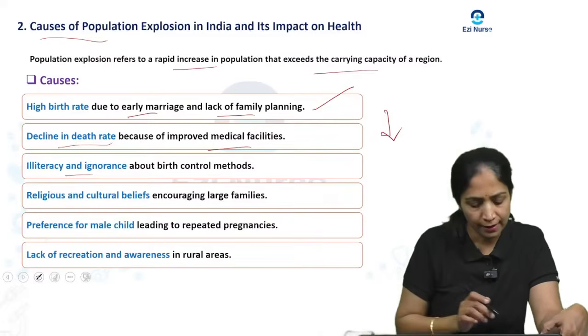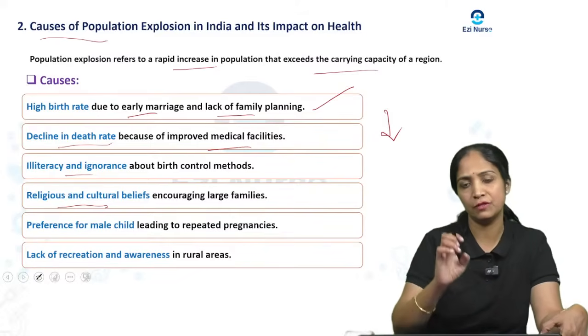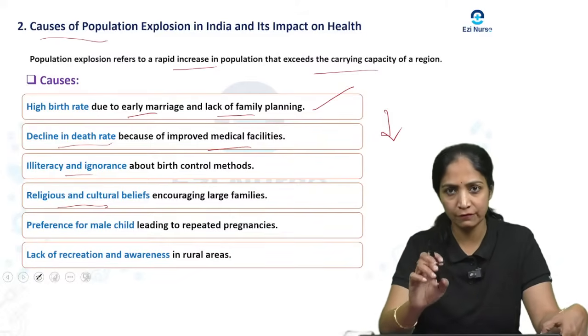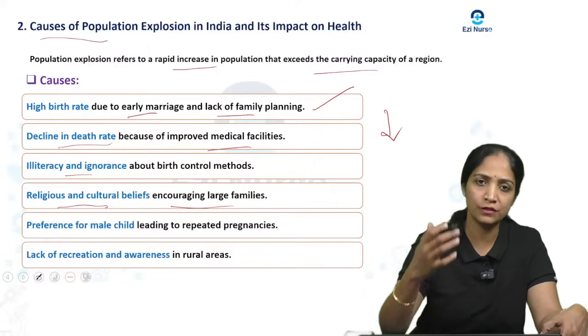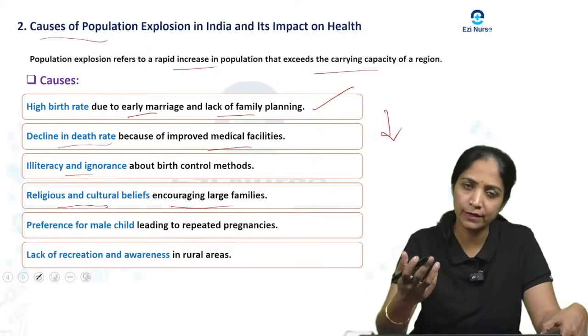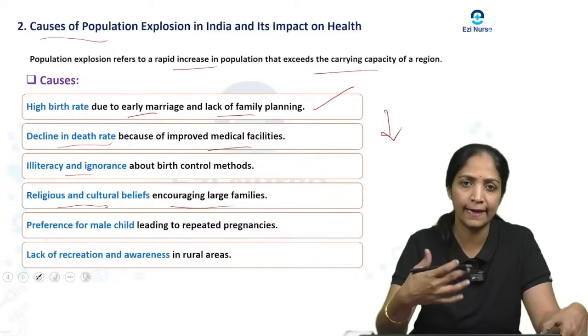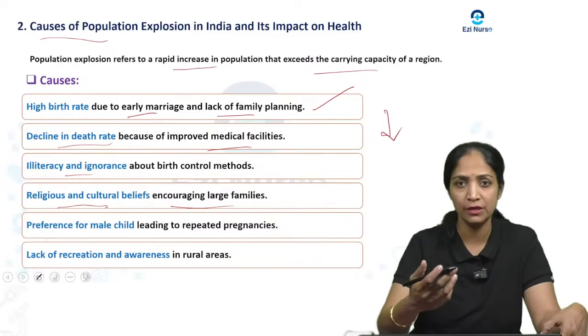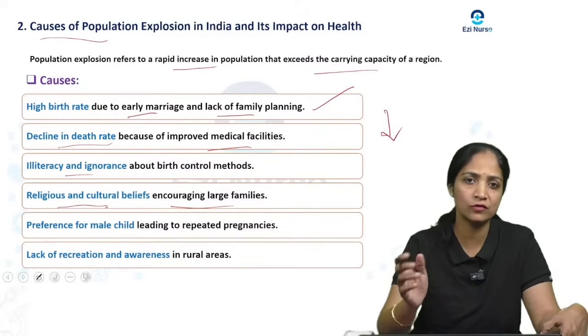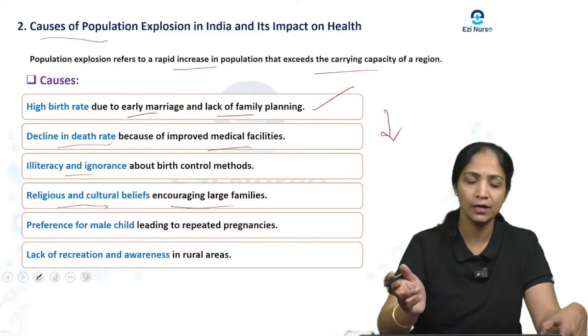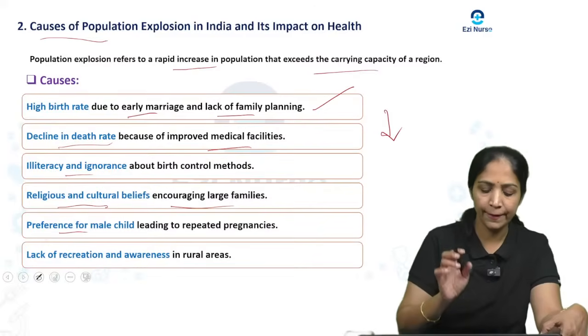And one more is religious and cultural beliefs. In a few families, they encourage a larger family, so their beliefs and cultural practices also enhance the population explosion. And there is a preference for the male child.